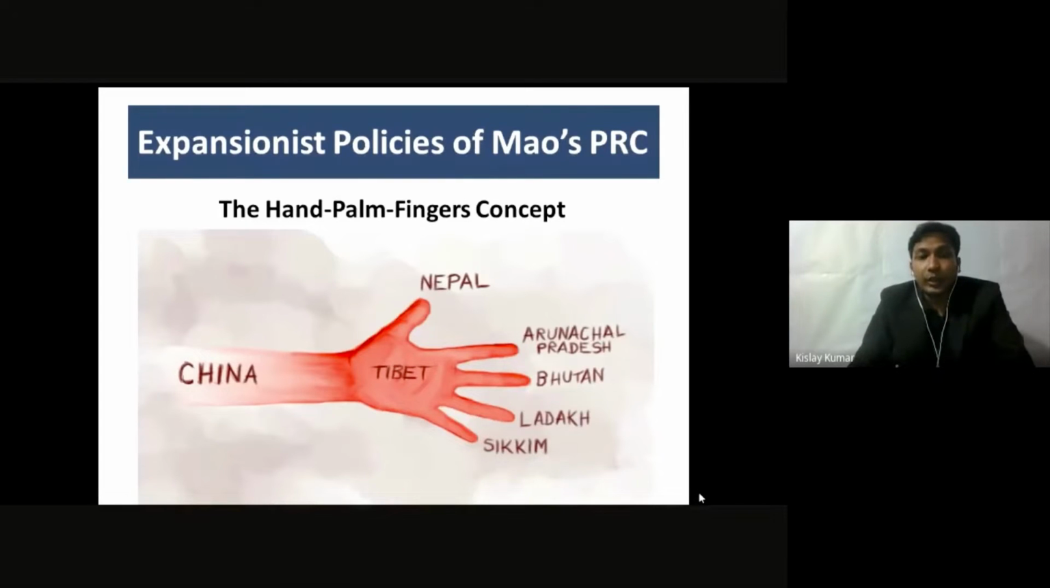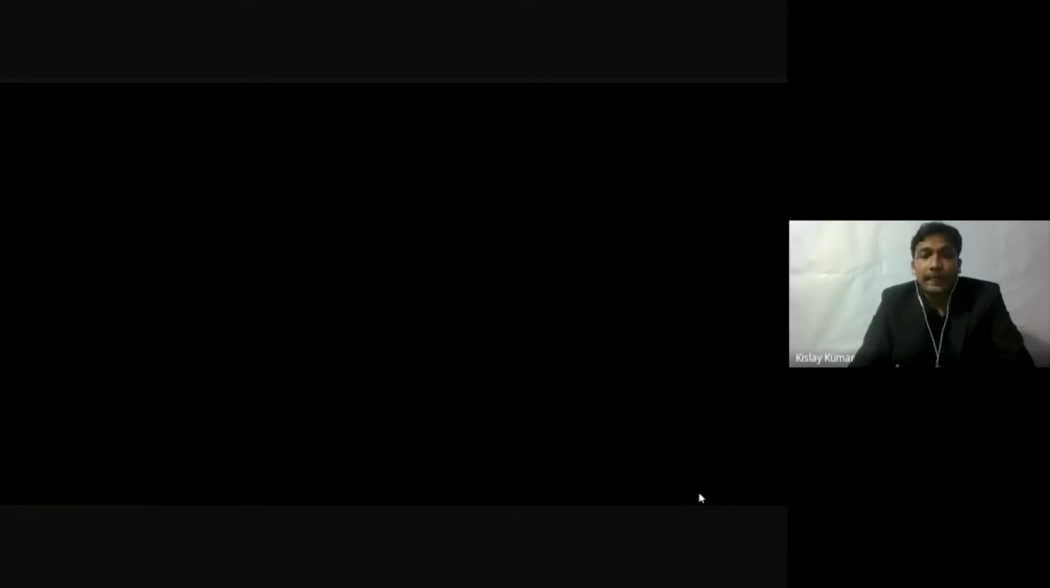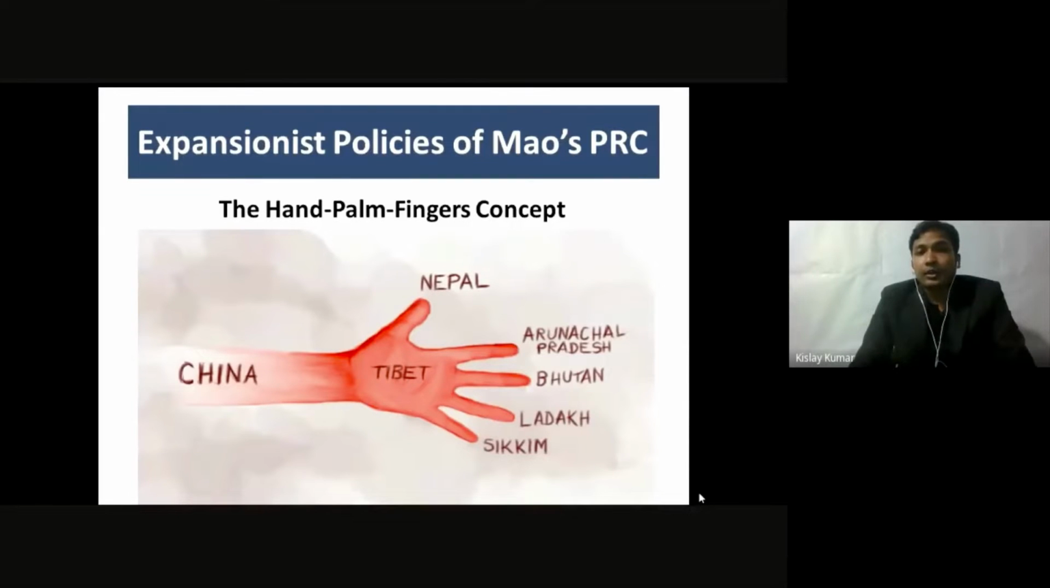Now, when we talk about the expansionist policies of Mao Zedong in regards to India, we talk about the hand-palm-finger concept of Mao. Mao once said that China is the hand, Tibet is like the palm of China, and there are 5 fingers which we have to liberate.